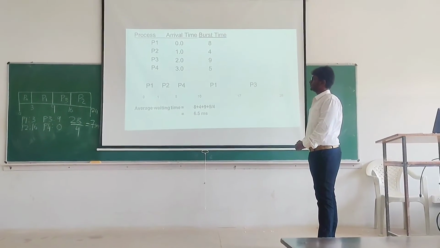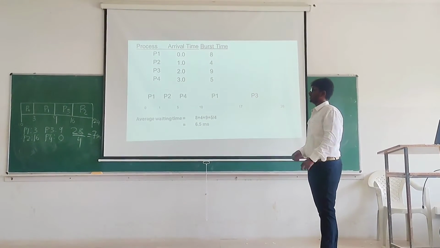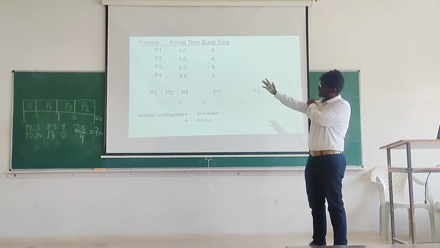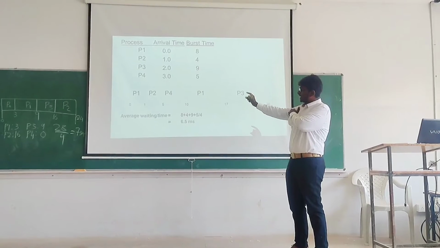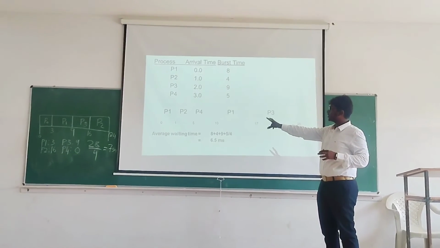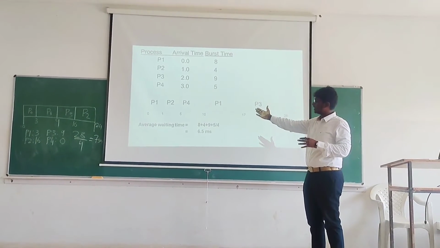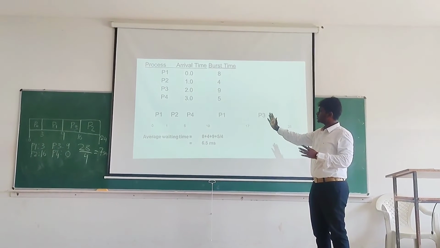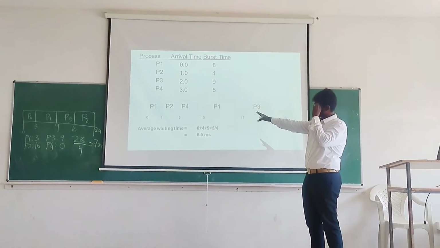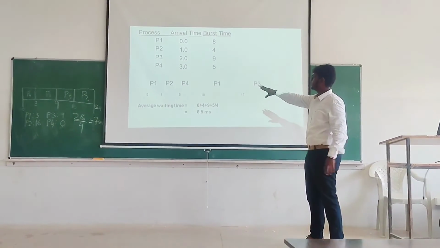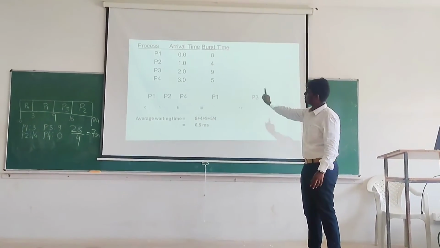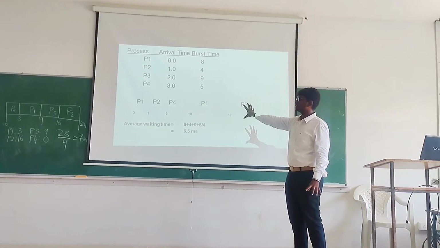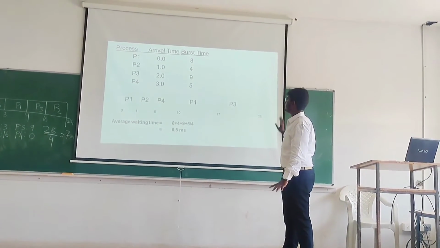Why P1? Since the arrival time of P1 is less, it will be executed first. Then P2 comes, and after P2 executes 4 seconds, the interrupt came, like P4 came, so P1 will be moved back to the ready queue and compared with P3. P1 is less, so P1 will be placed and then P3 will be placed.